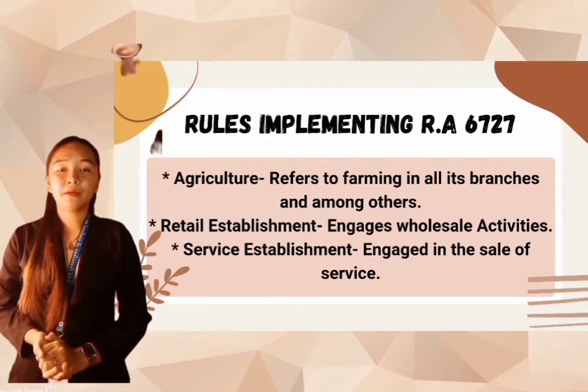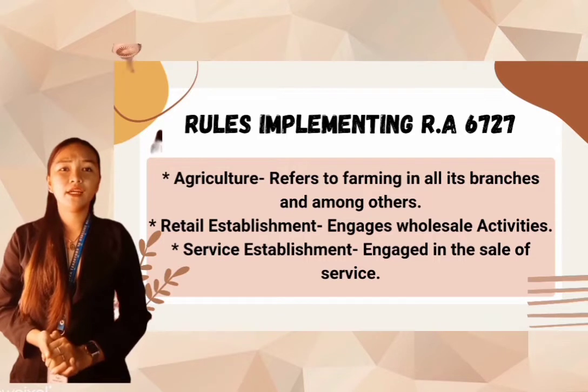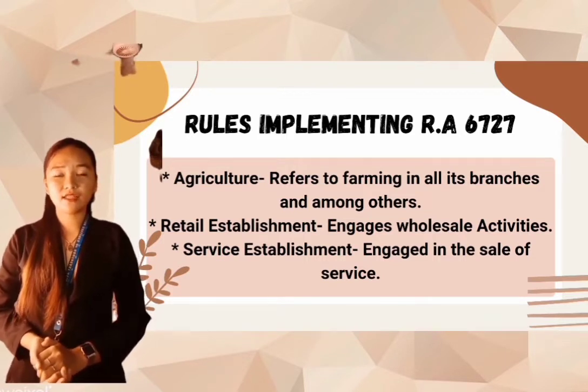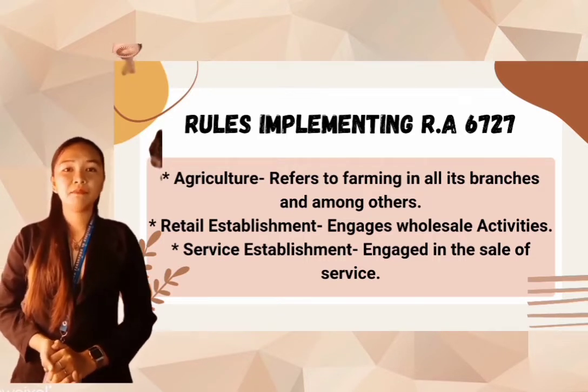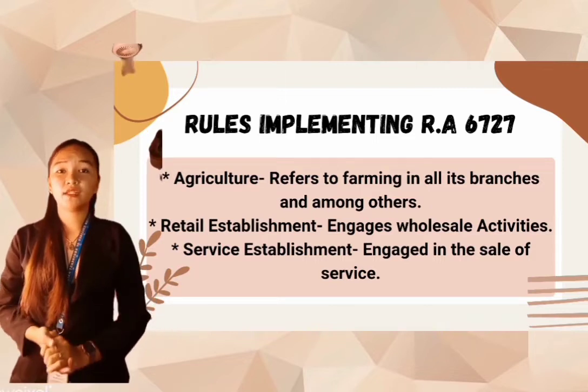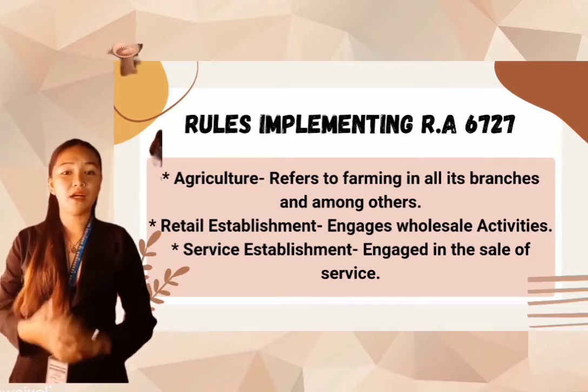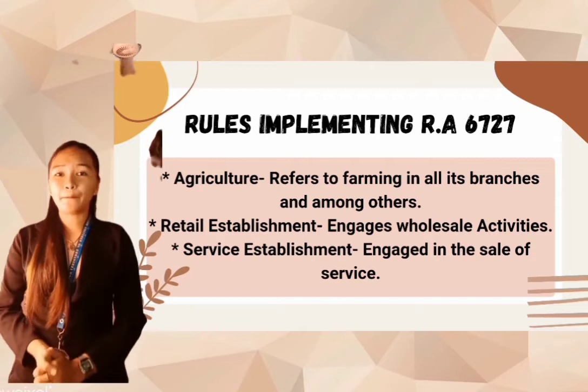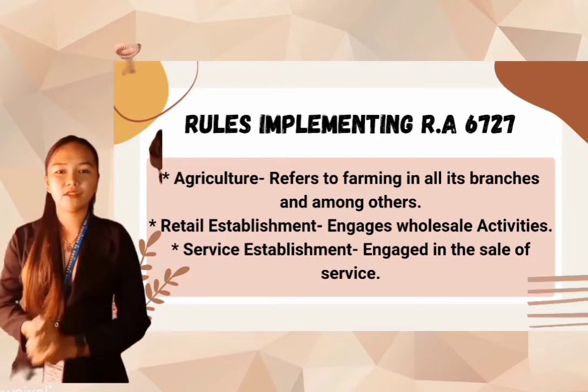Second, retail establishment engaged in wholesale activities means any business or facility which sells goods directly to consumers. For example, the grocery stores.